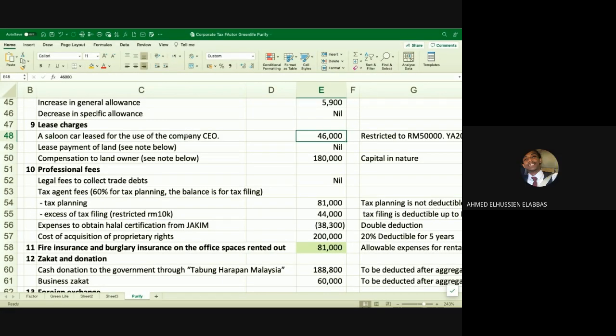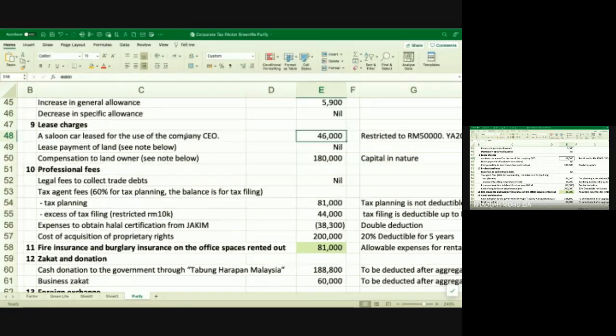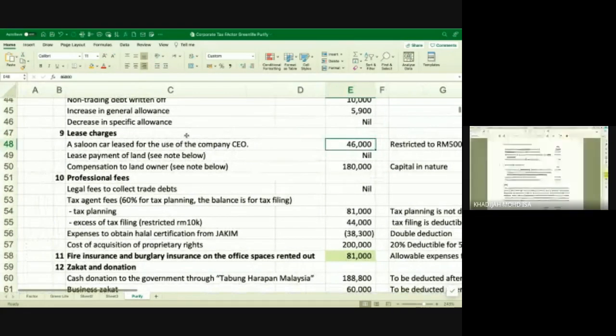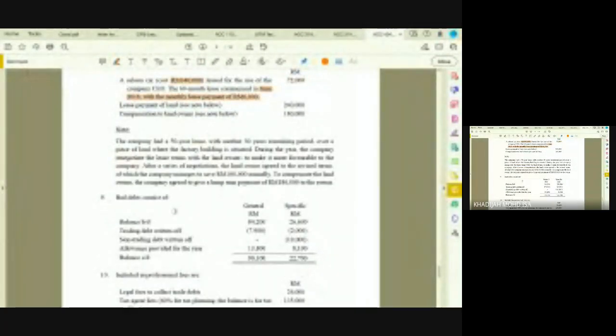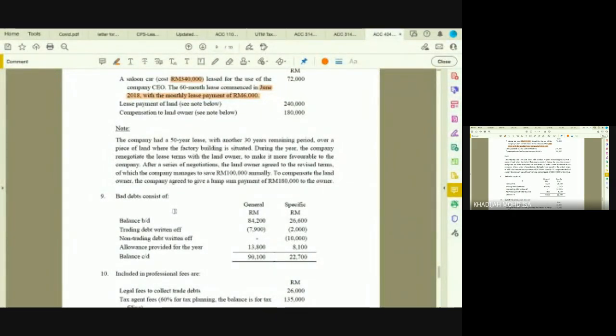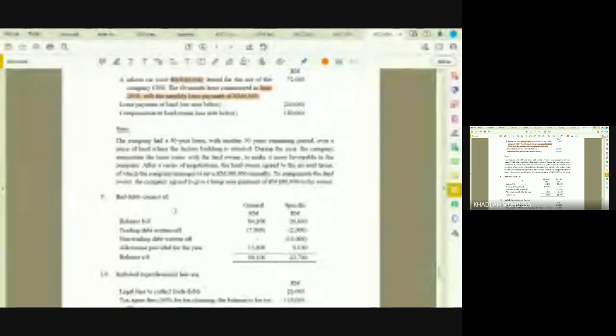Right? Yes, madam. Okay, but lease payment of land, where's the land? Land here, see note below. The company had a 50-year lease with another 30 years remaining. The company renegotiated the lease term with the landowner to make it more favorable to the company.